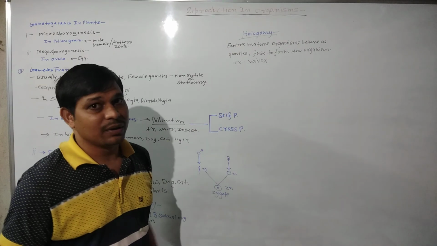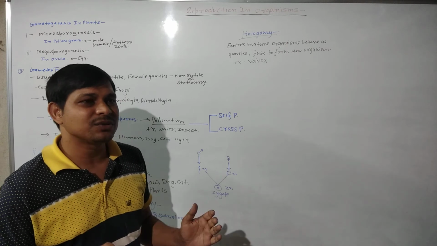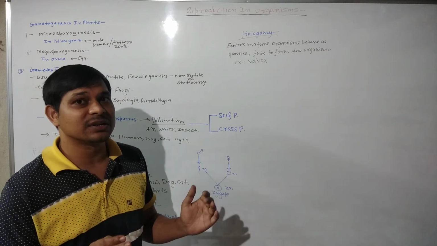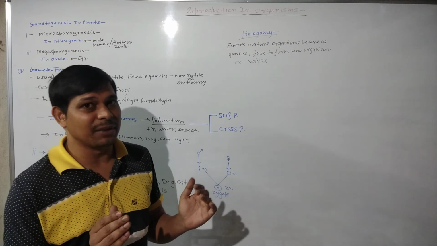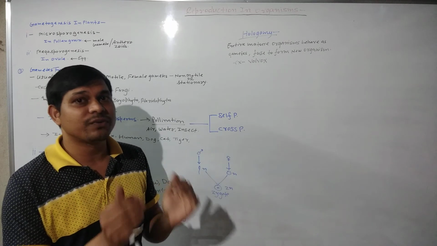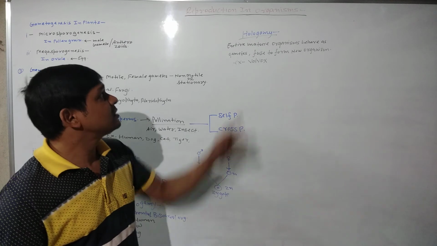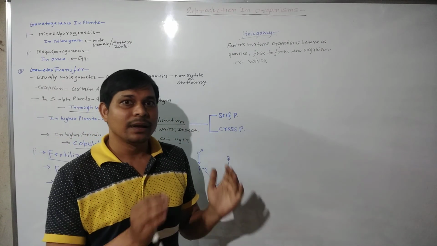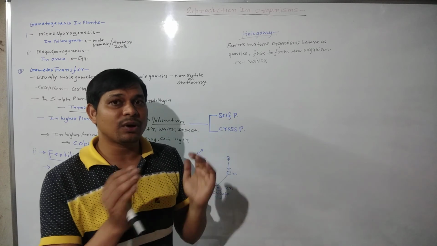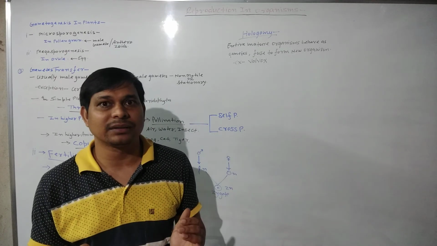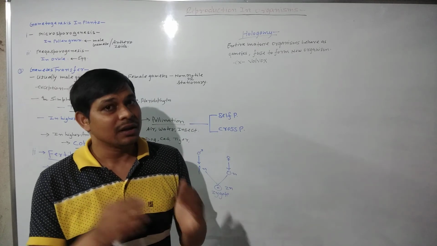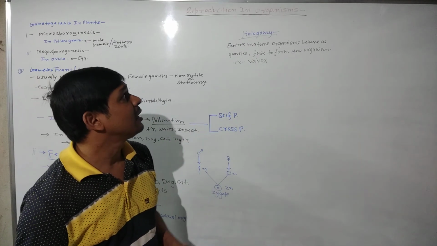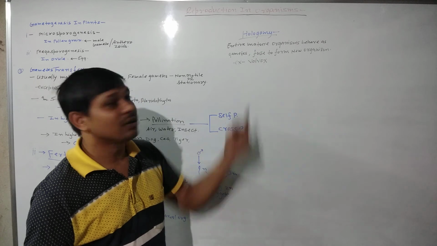Next, hologamy. Hologamy means what? Sometimes in unicellular organisms, the entire mature organism behaves as the gamete and fuses to form the new organism. This is known as hologamy. होलोगैमी के प्रोसेस में क्या होता है कि इंटायर मैच्योर ऑर्गेनिज्म गैमेट्स की तरह बिहेव करता है और आपस में फ्यूज करके न्यू ऑर्गेनिज्म का फॉर्मेशन करता है. ठीक है? तो इस प्रोसेस को बोलेंगे क्या हम? होलोगैमी, in case of Volvox.